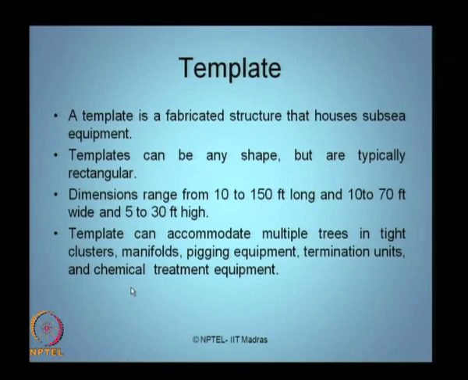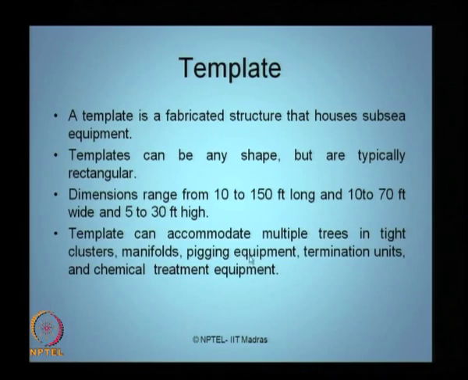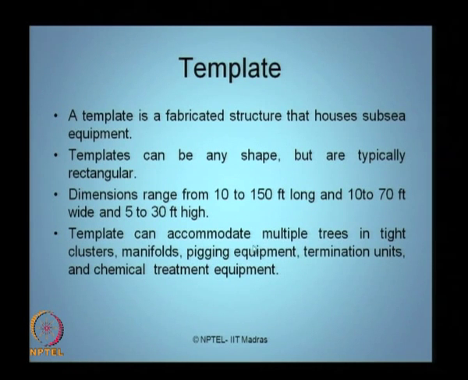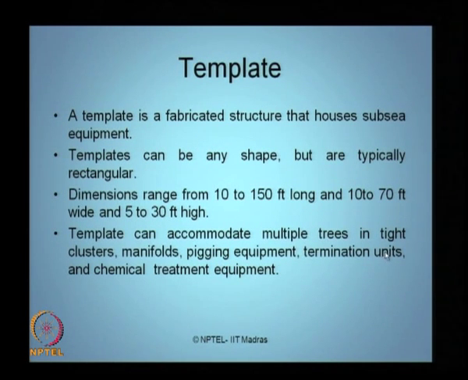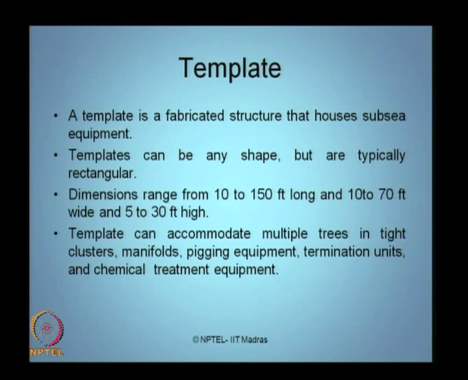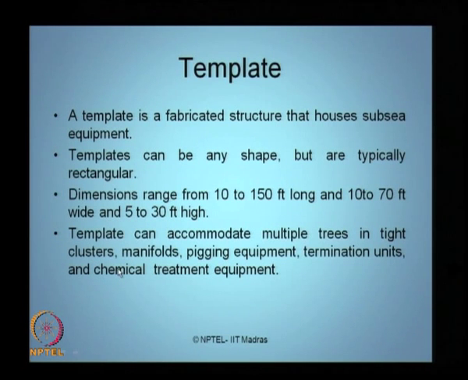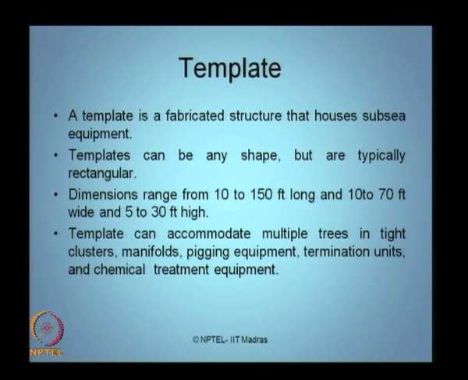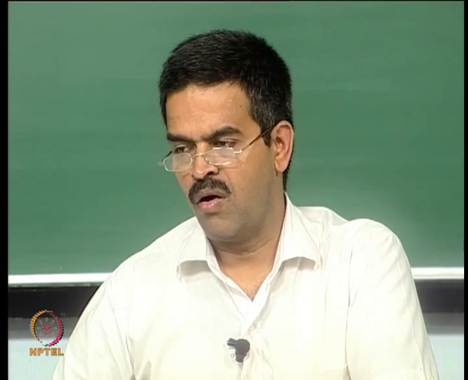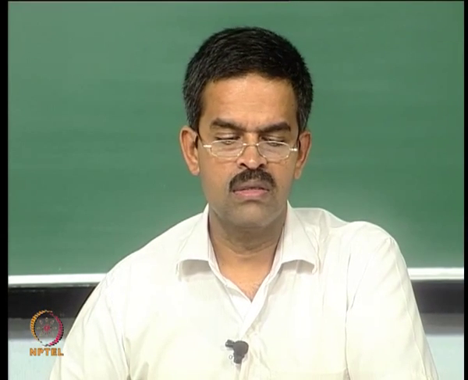Templates generally accommodate multiple trees in tight clusters, manifolds, pigging equipment, termination units, and chemical treatment equipment. Pigging equipment is used when the production risers are choked because of some flow problems. We have already seen a couple of examples of termination units, which are put at the end piece of the pipes and the manifolds. Chemical treatment equipment is generally required when you want to perform injection of wells for improving recovery, or what we call enhanced oil recovery.